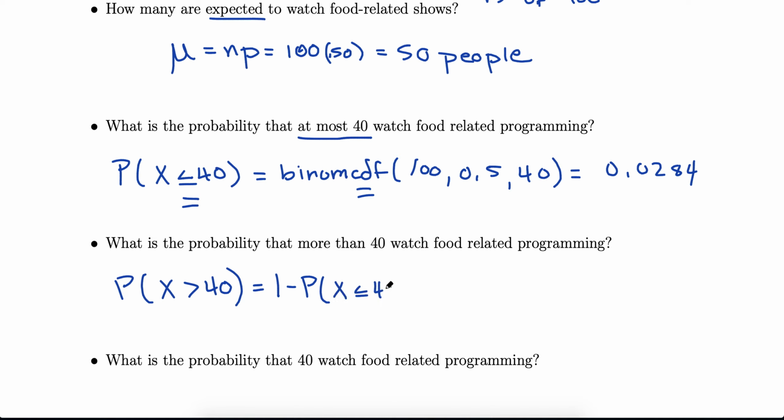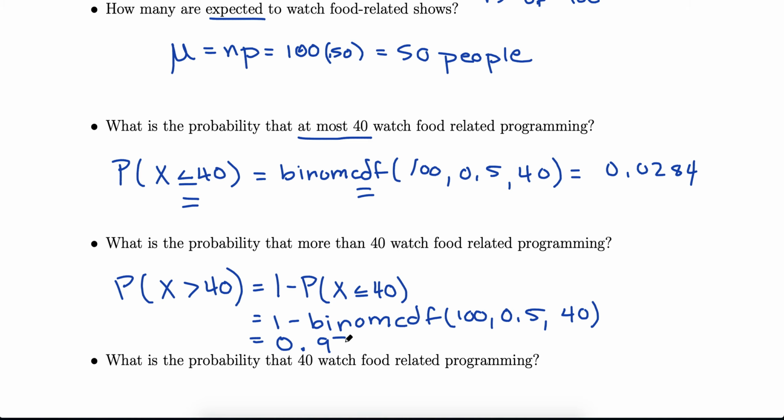So the opposite of more than 40 is less than or equal to 40. Now we're ready to go with our 1 minus binomial CDF, because we have the less than or equal to. We still have n of 100, p of 0.5, and 40 here. And that's just 1 minus our previous answer, so we get 0.9716.